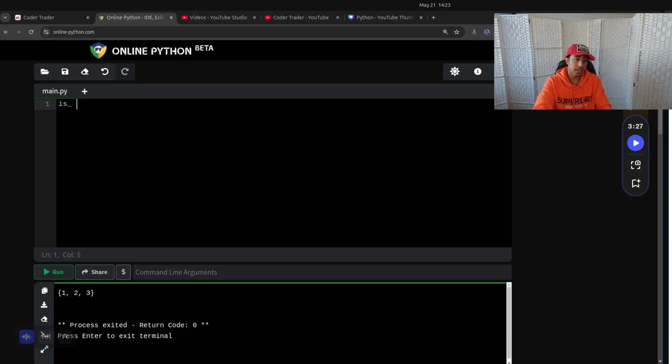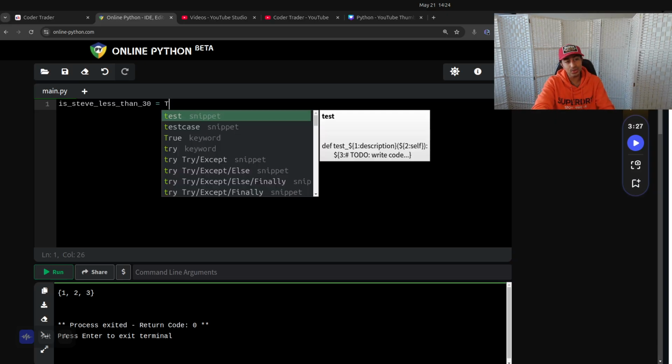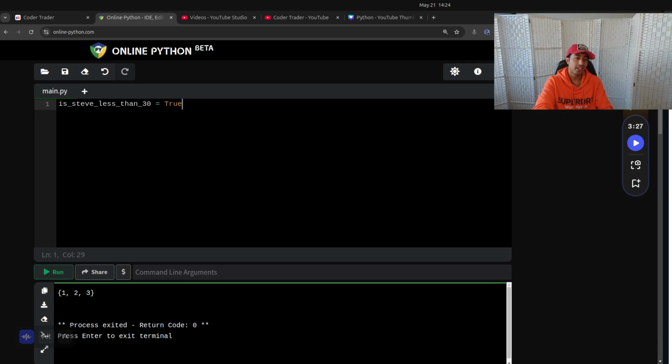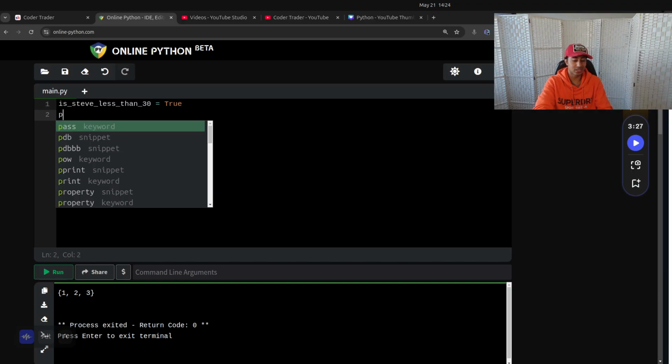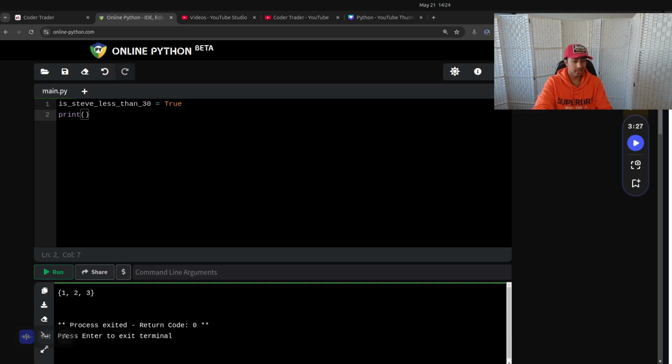But I can make a variable that's like is Steve less than 30. I'm 29, in a couple of months I'll be 30, so I'm going to say that's true. That's great. So I can just print that variable and see.